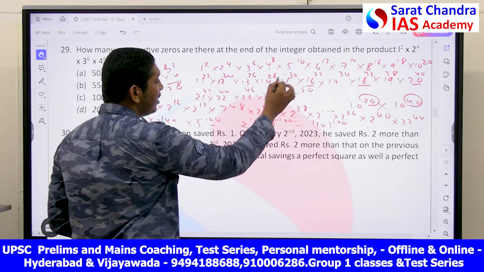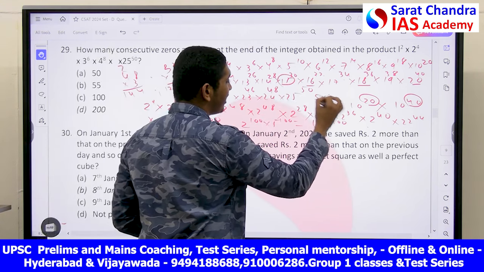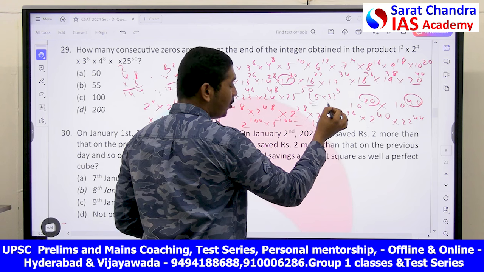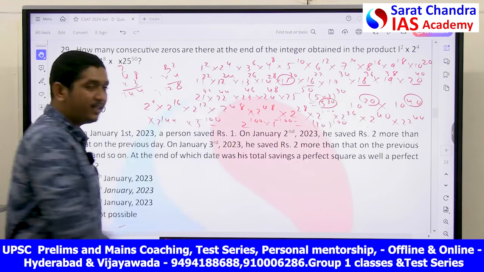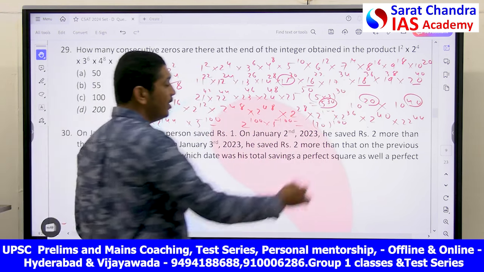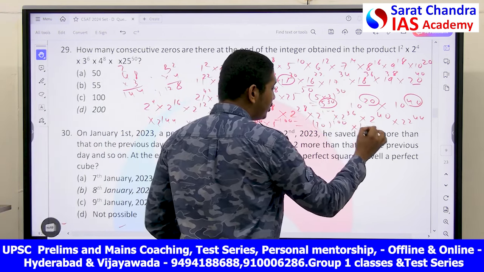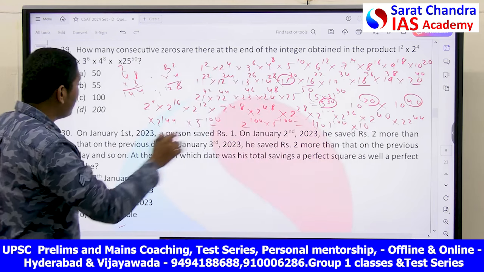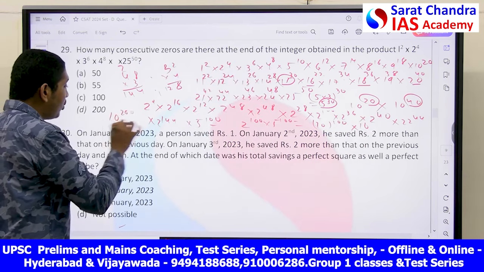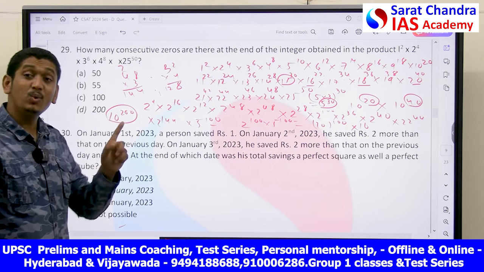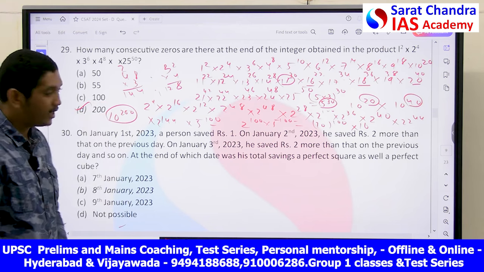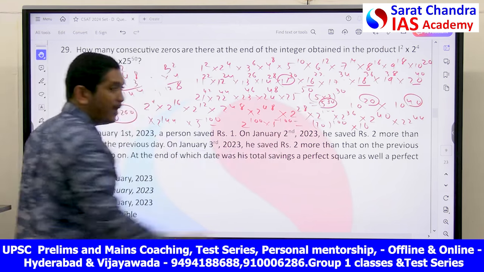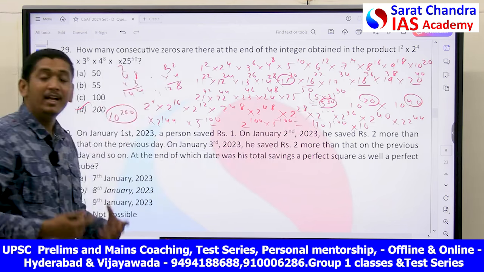And here you see, for 15 power 30, I can write 15 as 5 into 3 power 30. That is equal to how much? 5 power 30. 5 power 30, do I have 30 twos here extra? Yes, I have. So, I will get 10 power 200 as total. If you multiply all this, you will get 10 power 200. That is 200 zeros are the maximum number of zeros in this case for you. Okay, you have to just write the powers and pair them in order to get the answer.